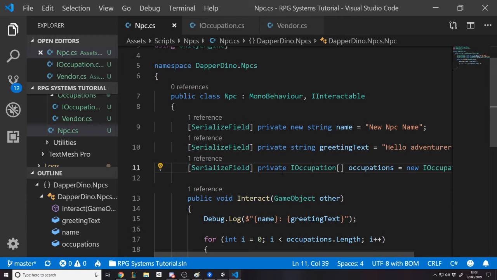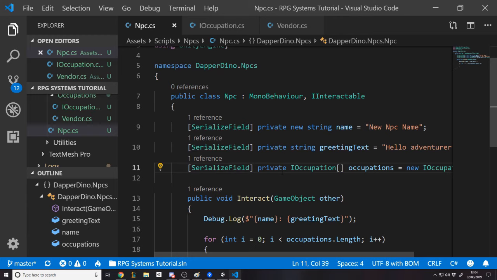Now, there's probably some reason why they don't, but there is an add-on I use quite often called Odin Inspector that does serialize it, so I could go and drag in the occupations and do quite a few other fancy things. It's a paid add-on, Odin Inspector. Some of you might have it, some of you won't. But I'm designing these tutorials around people who don't have any paid assets. It's the only paid asset I actually own, and it's really useful, but I'm not sponsored by them or anything. I'm just showing you how to do things in a way that doesn't use extra add-ons.